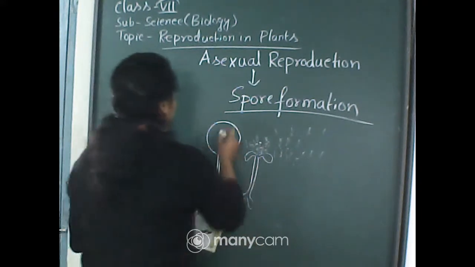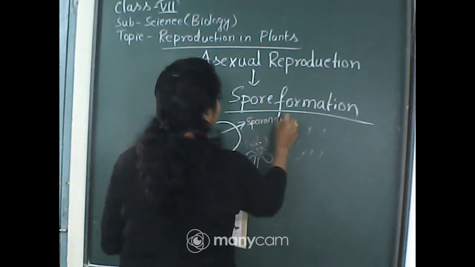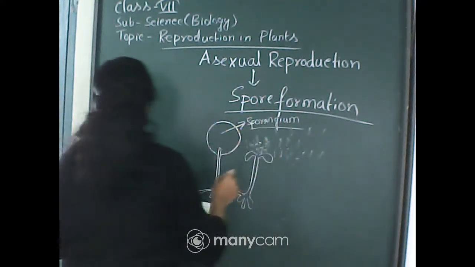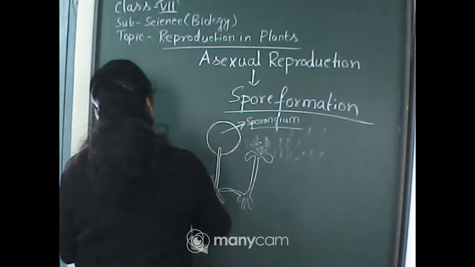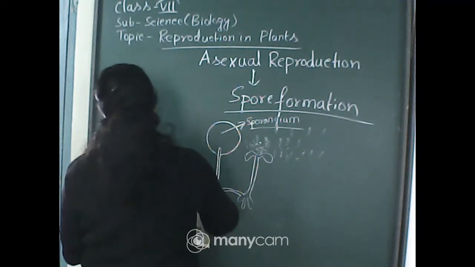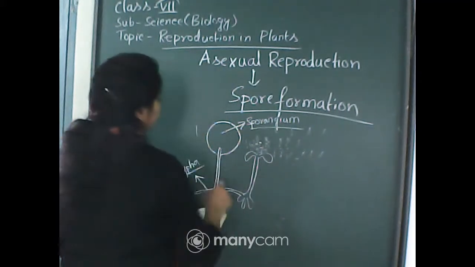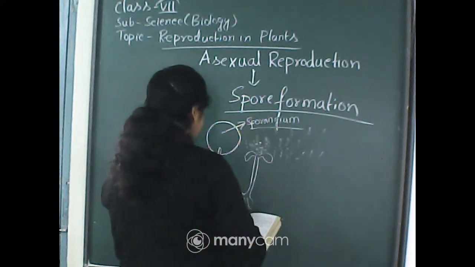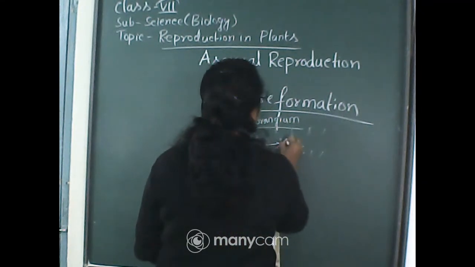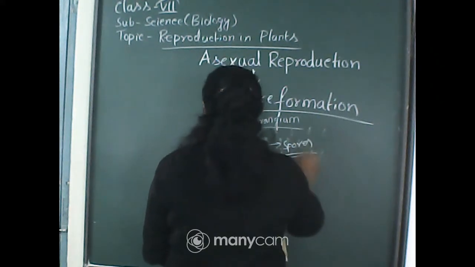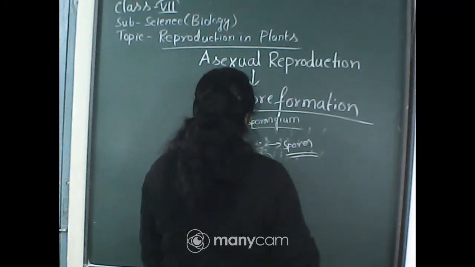So here the hard structure known as the sporangium is their protective cover to withstand high temperature and less humid conditions. And this is the hyphae through which they grow. This is in immature condition and this is in mature condition. When they get favorable conditions, a spore germinates, and these are called spores. Then these spores germinate and develop into a new individual.